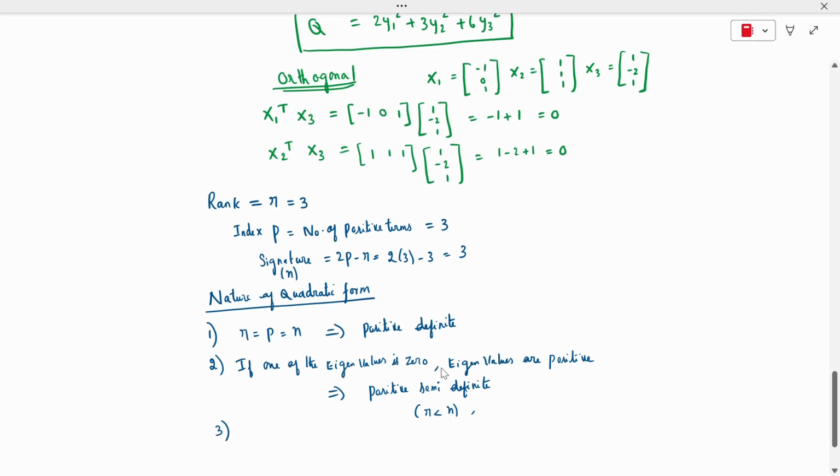When the eigenvalues are negative, then we say that it is negative definite.